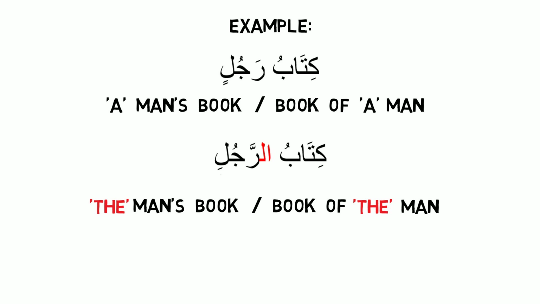In this situation, the Arabic will be Kitabu ar-Rajuli. Because I've added alif lam to make a man into the man, that word can no longer take two kasra. It will only be allowed to take one kasra. So it will be kitabur rajuli.